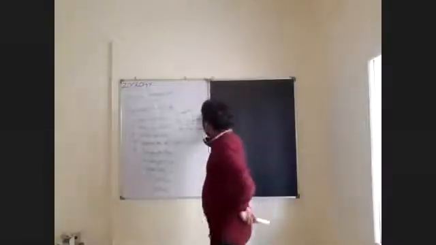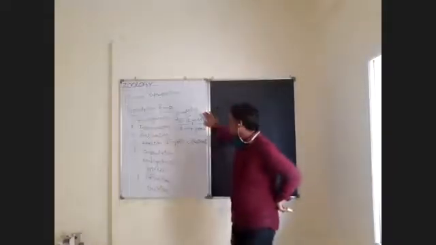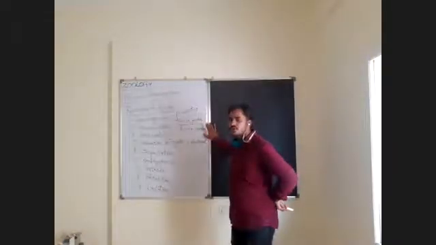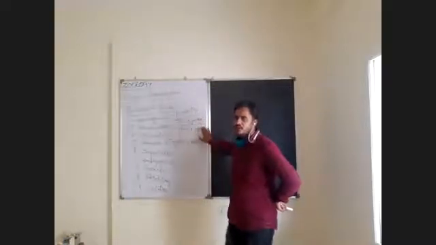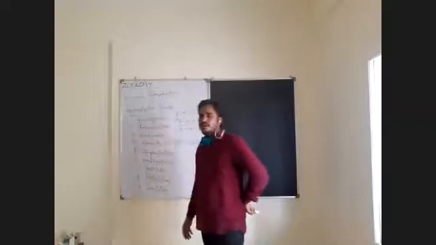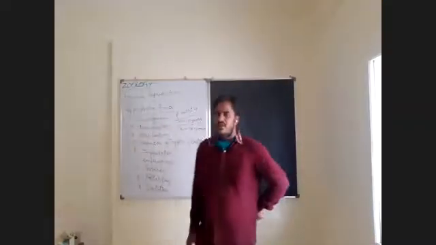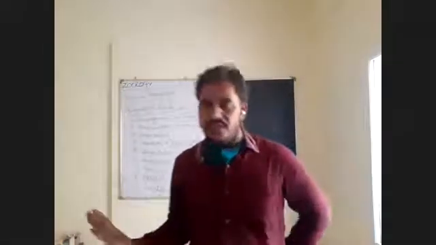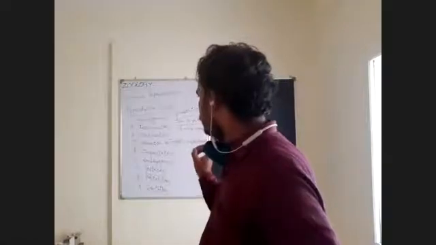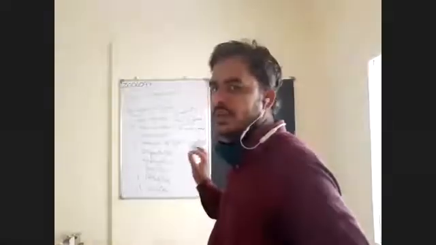So puberty in female is 10 to 12 years, puberty in male is 12 to 14 years. That you should keep in your mind. After this age only, all the reproductive events will begin. Before this, there is no chance for any reproductive events. What is the age of puberty in female? 10 to 12 years. What is puberty? Puberty is